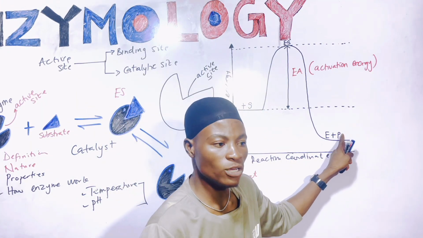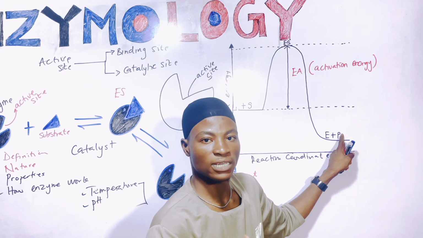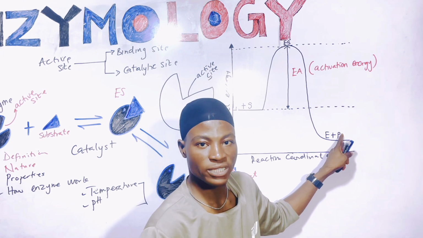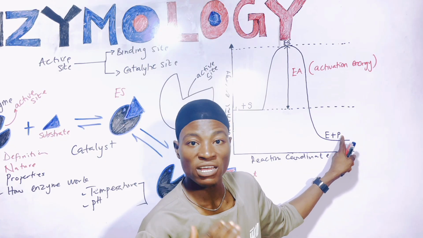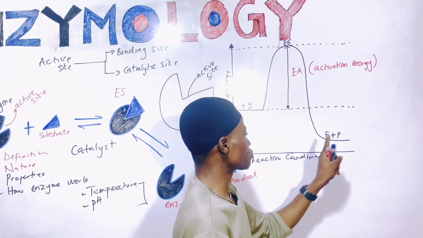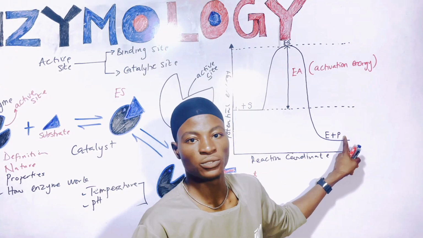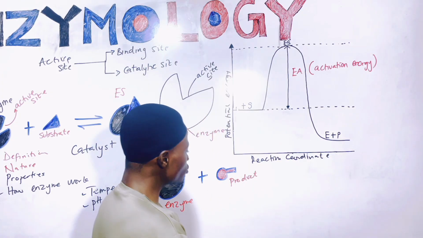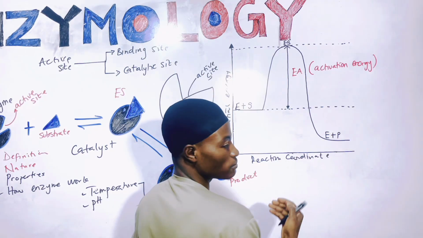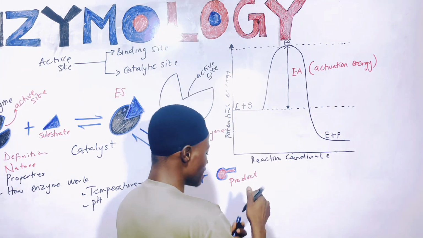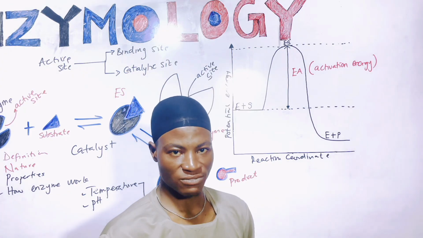Even if you carry out the reaction outside of the living system, using temperature at normal conditions, it will take a very long time for our substrate to convert to product, or no reaction will even occur. So in that case, introducing an enzyme makes it easier for a product to form. The enzyme helps to lower the activation energy.